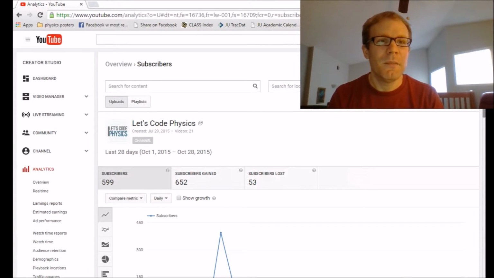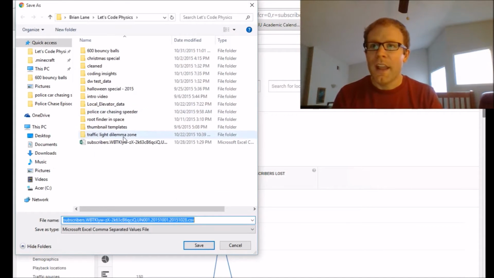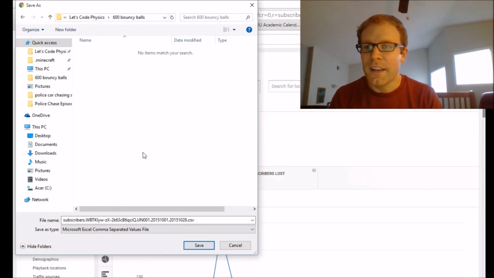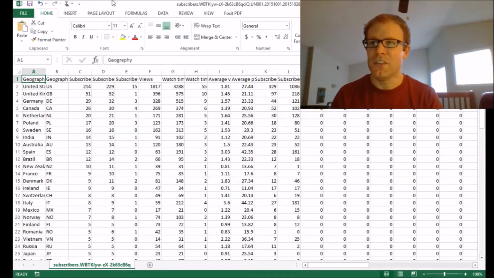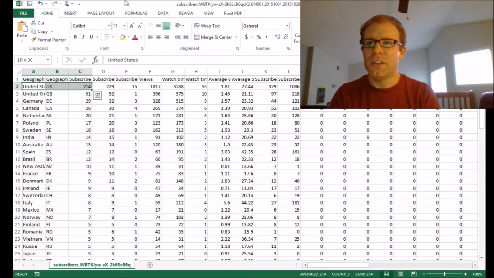So what I'm going to do is download a report of the subscriber numbers, and we're going to save that in here. Yeah, that ought to be fine. And I've gone ahead and made up a spreadsheet to process this information. I'm going to grab the country name, the abbreviation, and column C here is the number of subscribers. The rest is views and watch time and watch minutes, etc. I'll pick through that at another time.